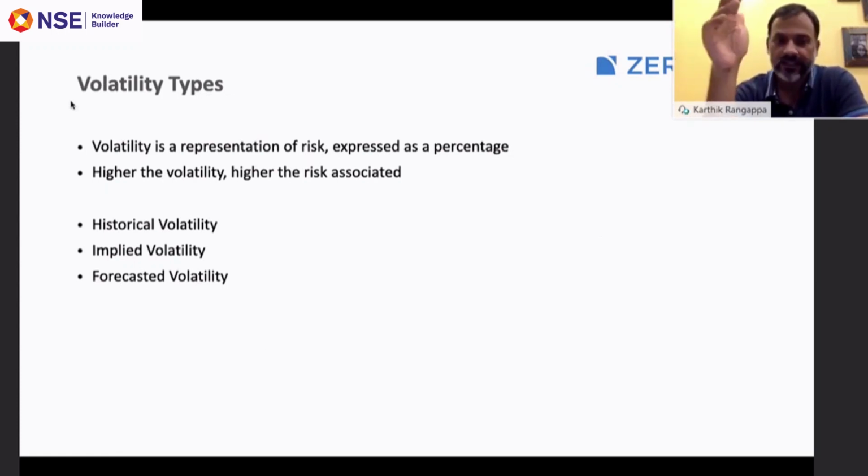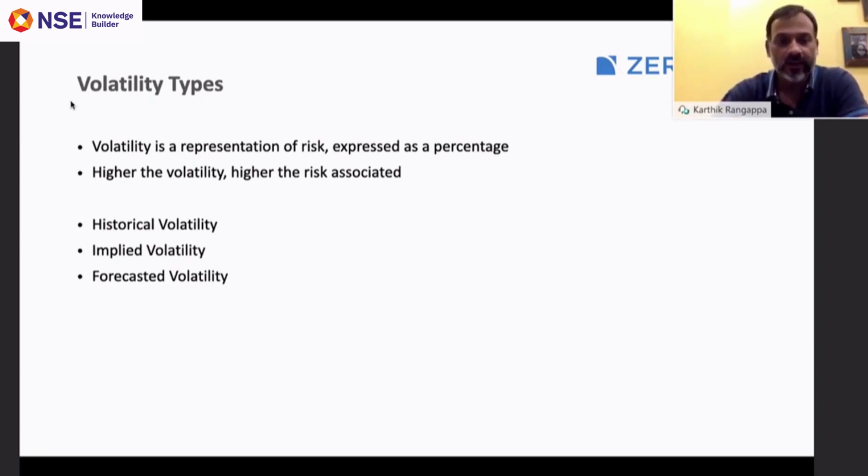This is easily doable on Excel. Maybe if there is an advanced session, I'll be happy to share that Excel format. So historical volatility is the actual volatility that the underlying has experienced over a number of days.